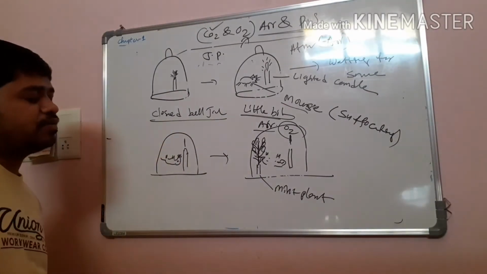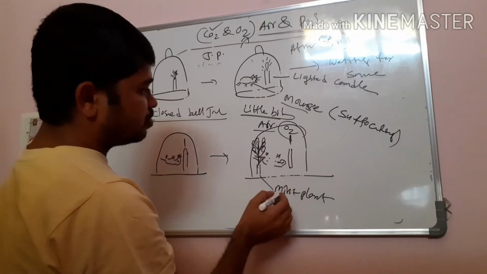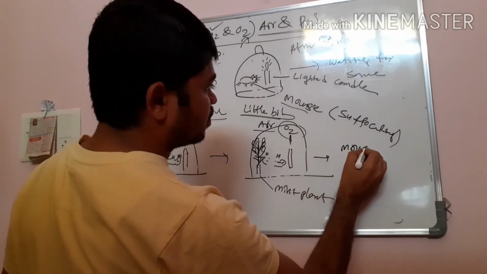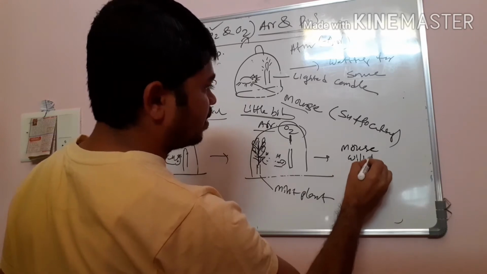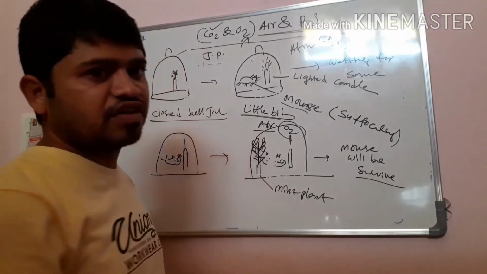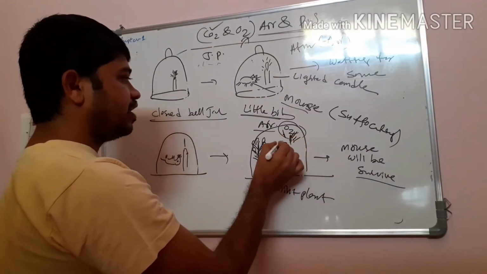After some time, he lit the candle and observed that the mouse survives, there is no suffocation, and the candle stays lighted.